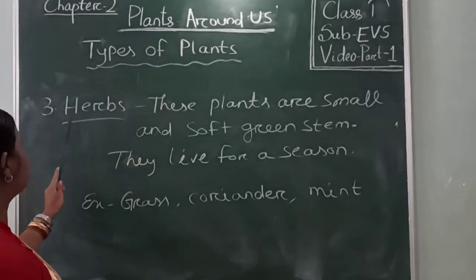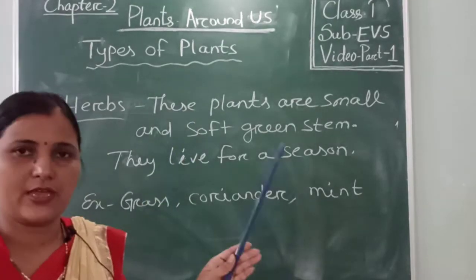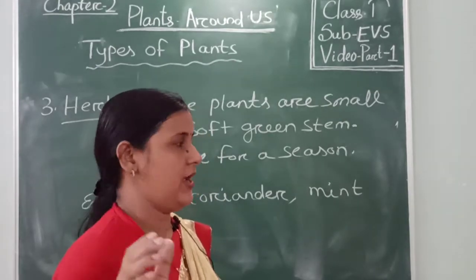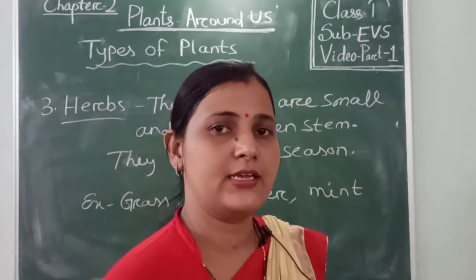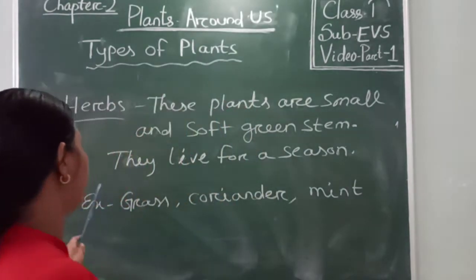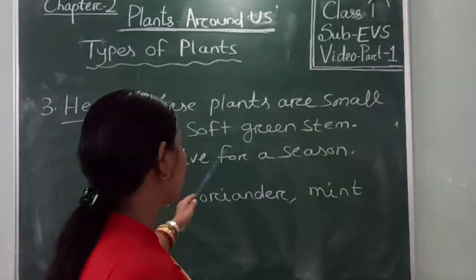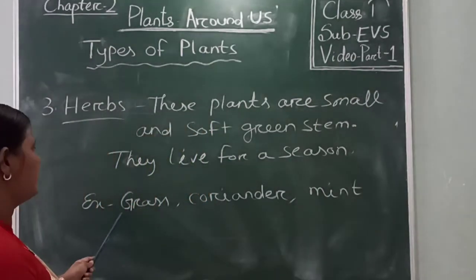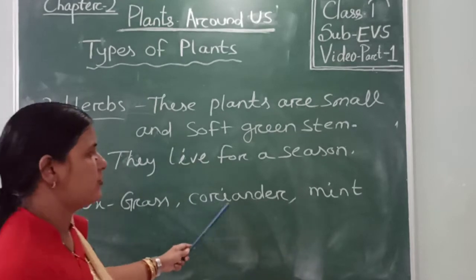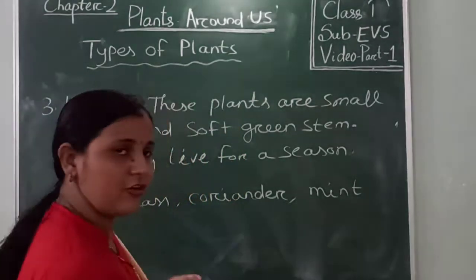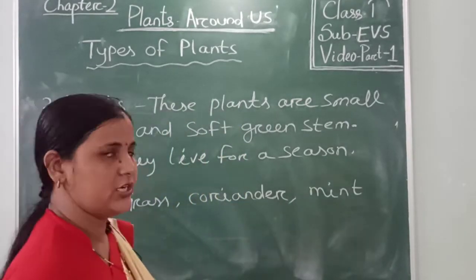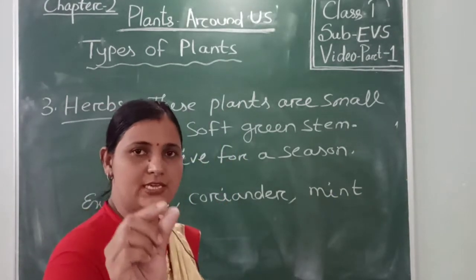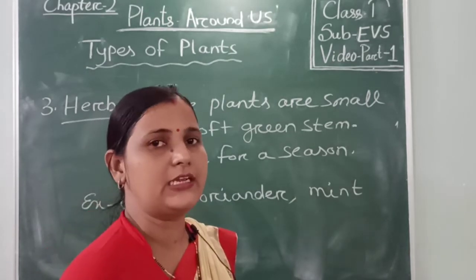Then your third one is herbs. Herbs are very small plants with a soft green stem. Their stems are green in color and very soft. They live for one season, means 2 to 3 months. The examples of herbs are grass, coriander and mint. I think all of you have seen these plants. The stem of these plants is very soft and green in color.